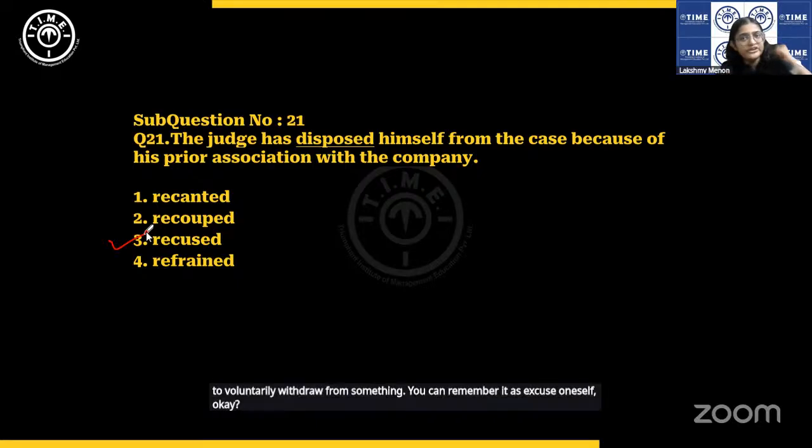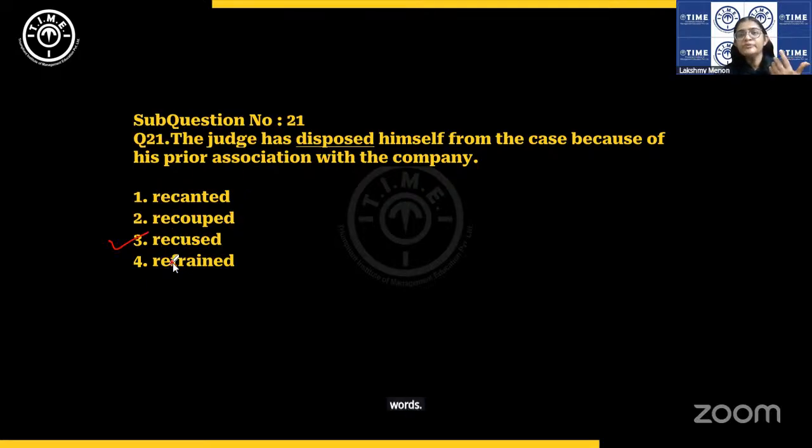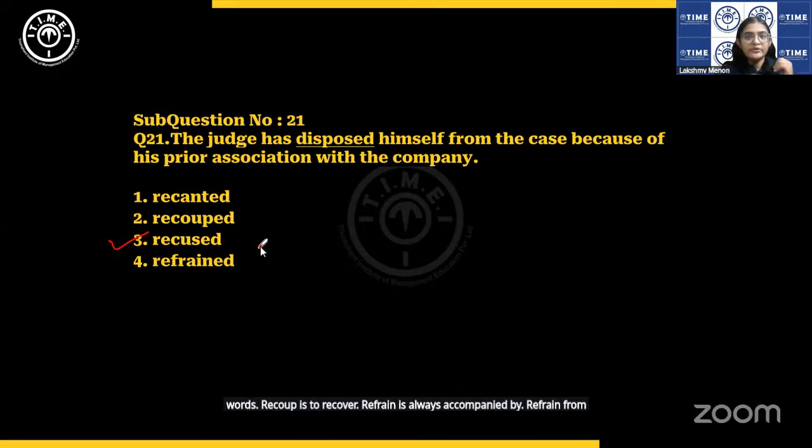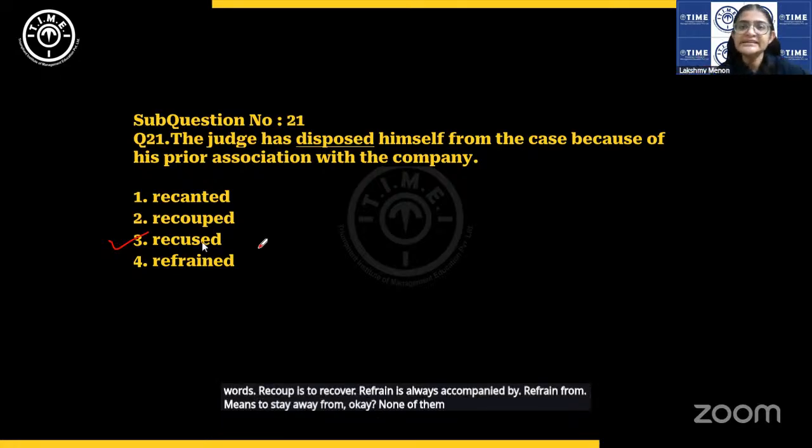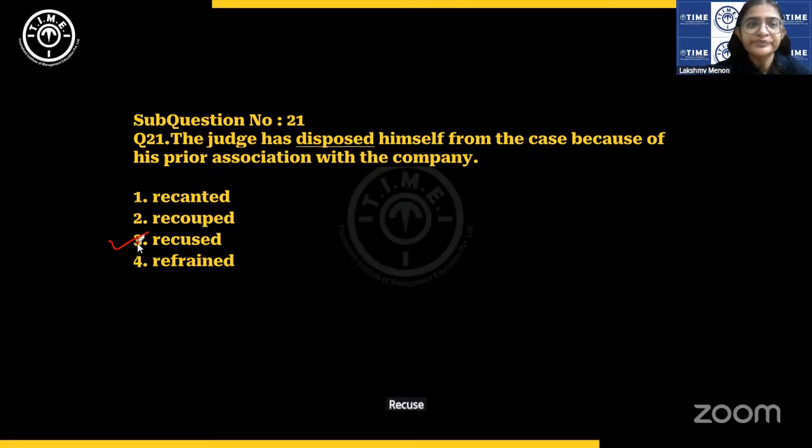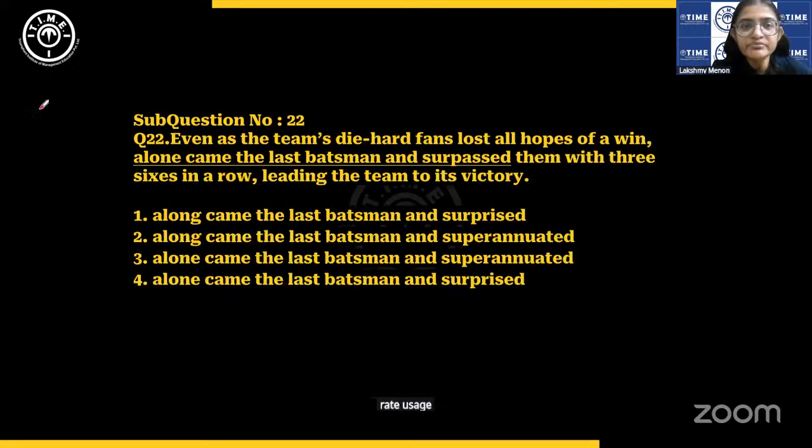Decide to withdraw because of his prior association with the company. Recant is to take back one's words. Recoup is to recover. Refrain is always accompanied by from, refrain from means to stay away from. None of them make sense. Recuse is the right usage.